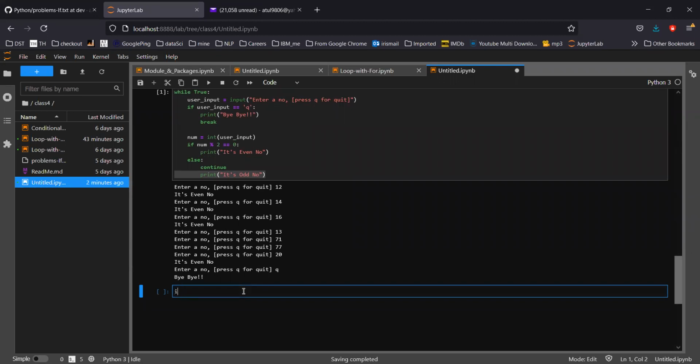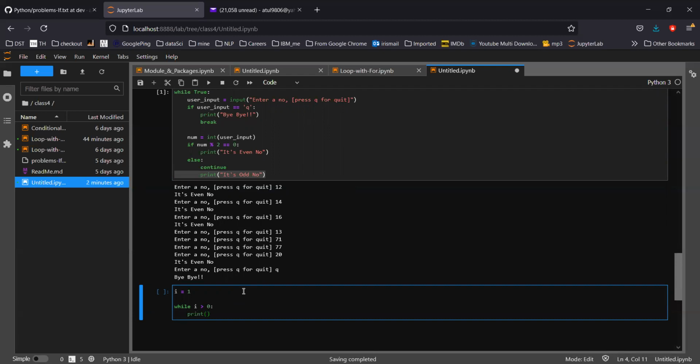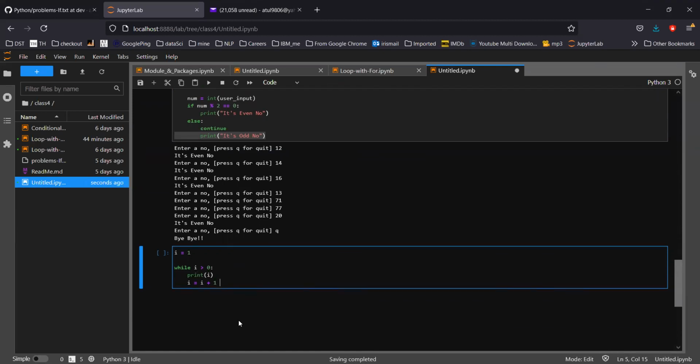Suppose this is the condition: while i is greater than 0, print i. And by mistake, suppose I put i equal to i plus 1. If you see this code, what will happen? This will go into an infinite loop. Why so? Let's see.